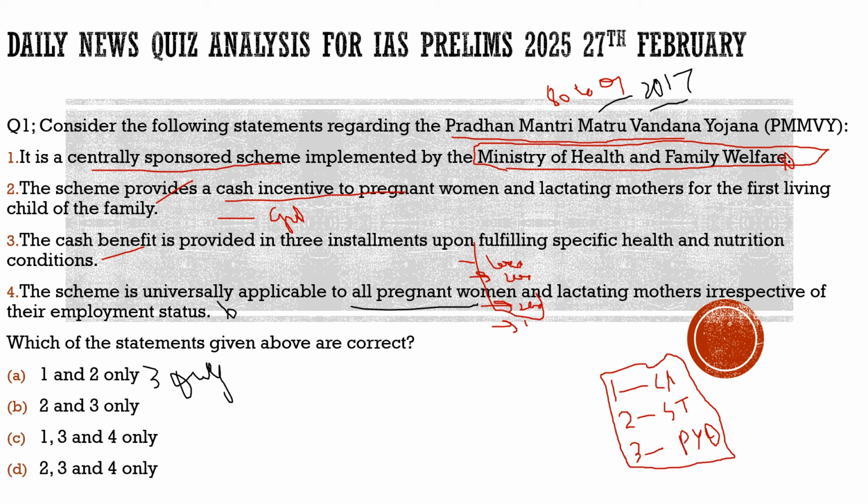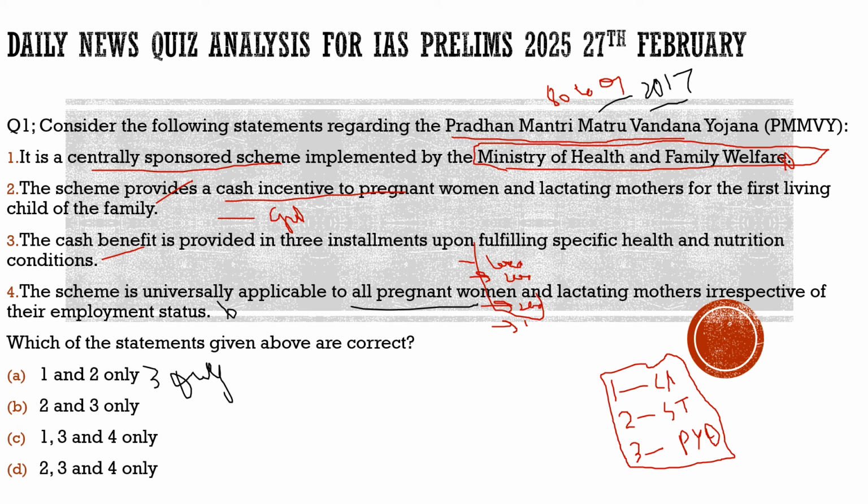Whom is this scheme targeting? It is targeting those who are working in the unorganized sectors. Whenever such women go through the phase of pregnancy, it hinders their working capabilities. When it hinders their working capabilities, it can impact their nutrition level and their financial dependence. So to overcome this issue, the government has brought in this scheme, Pradhan Mantri Matru Vandana Yojana.